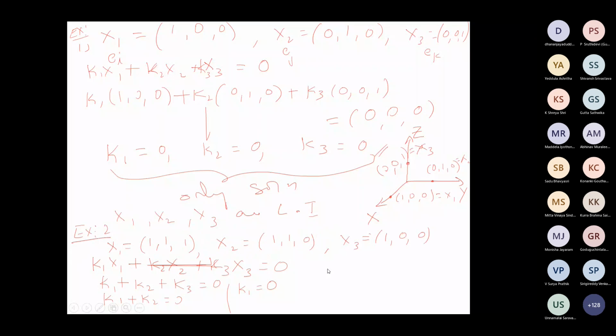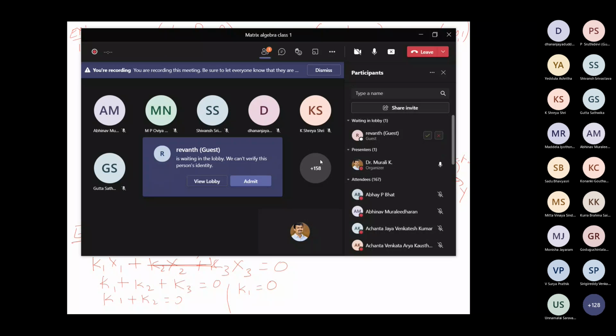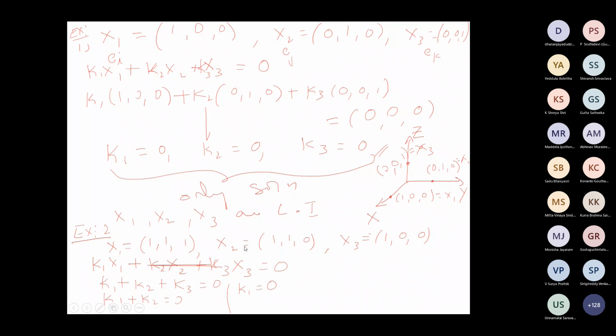Okay, so what did we get here? k1 equals 0, correct? Second equation k1 plus k2 equals 0. First equation is k1 plus k2 plus k3 equal to 0. Now what is the solution of this system? k1 is 0, you substitute that k1 here, you will get k2 equals 0, then k1 and k2 being 0 means k3 is 0. So what is the solution? Trivial solution. Again trivial solution. You follow that?